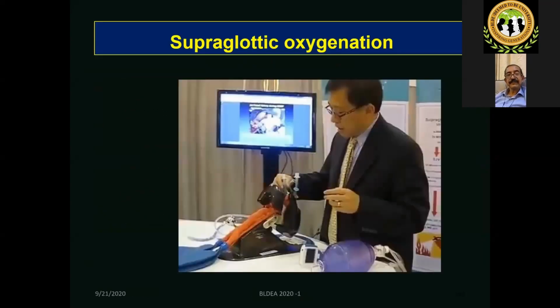Next. This is the supraglottic oxygenation technique, where there is either a nasal airway or an endotracheal tube which is modified for jet ventilation. You can provide jet ventilation for maintaining oxygenation during airway management under controlled conditions when the patient is stable. Next.